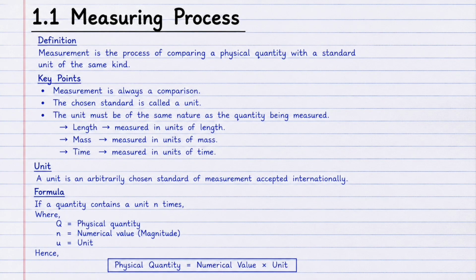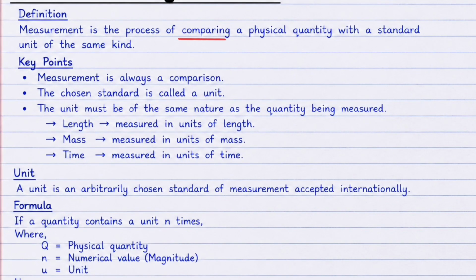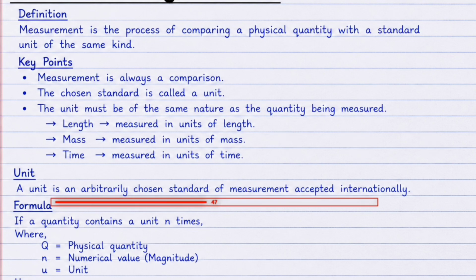Let us understand the measuring process in physics. Measurement means comparing a physical quantity with a standard unit of same kind. तो याद रखना measurement हमेशा एक comparison होता है and the standard used for the comparison is called a unit. For example, length is measured in meters, mass is measured in kilograms and time in seconds. A unit is an internationally accepted standard for measurement.